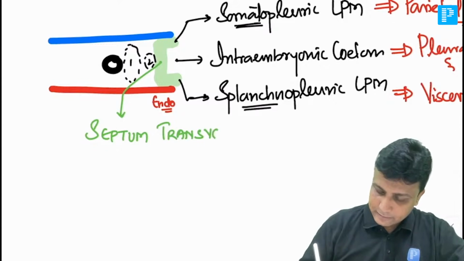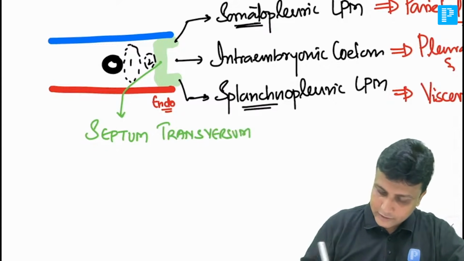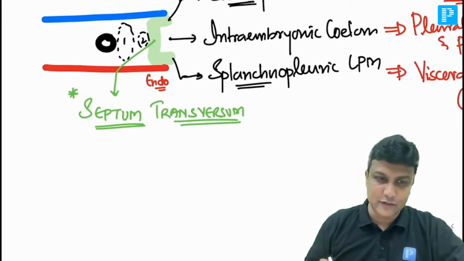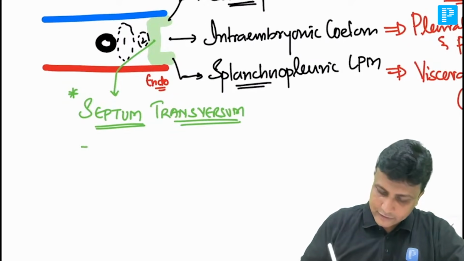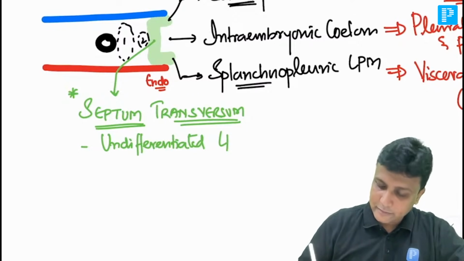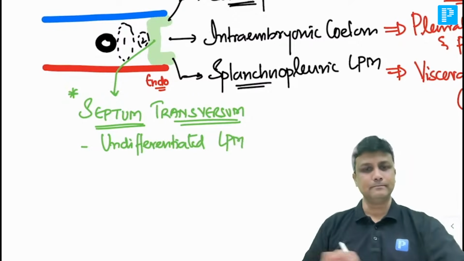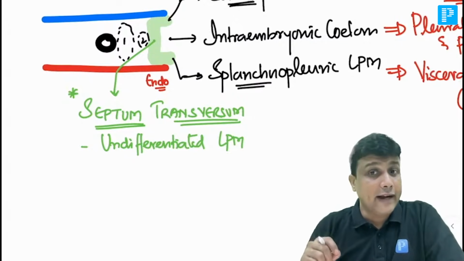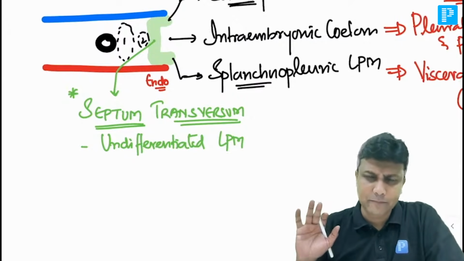इसको हम कहते हैं सेप्टम ट्रांसवर्सम, extremely important. So the first thing is, what is septum transversum? Study in a simple manner. It is undifferentiated lateral plate mesoderm. Simple. If anyone is asking you what is septum transversum, it is undifferentiated lateral plate mesoderm.